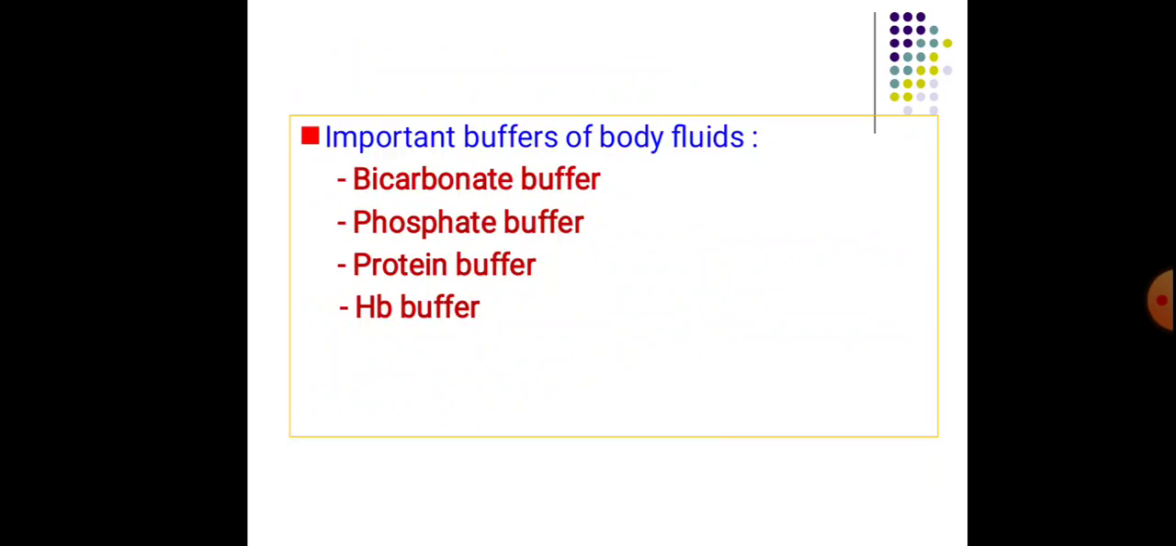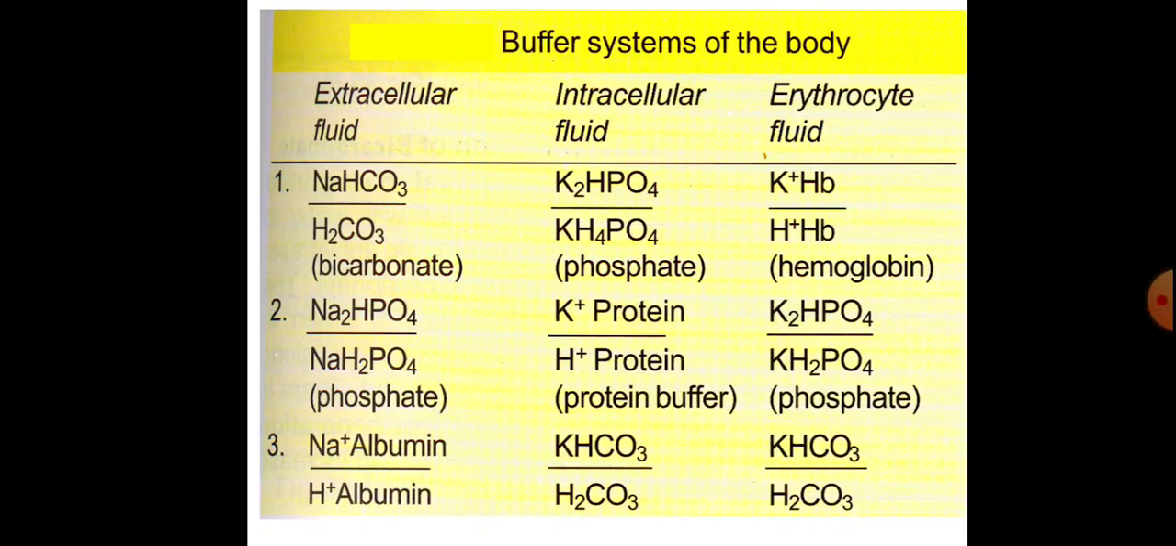So here are some of the important buffers of the body fluids: the bicarbonate buffer, phosphate buffer, protein buffer and hemoglobin buffer. What are the important buffers in our body fluids? Bicarbonate, phosphate, protein and also hemoglobin. Let's see the buffer systems of our body. These buffer systems are distributed both intracellularly as well as extracellularly.